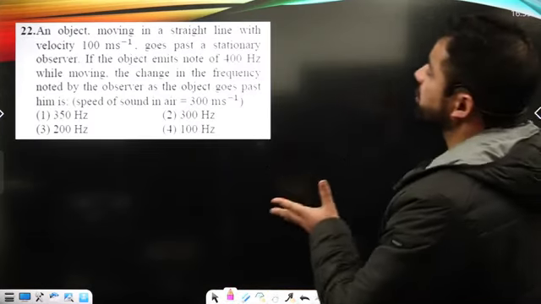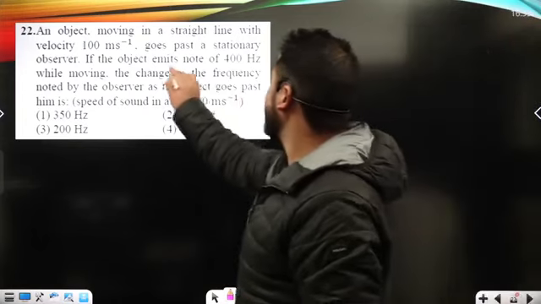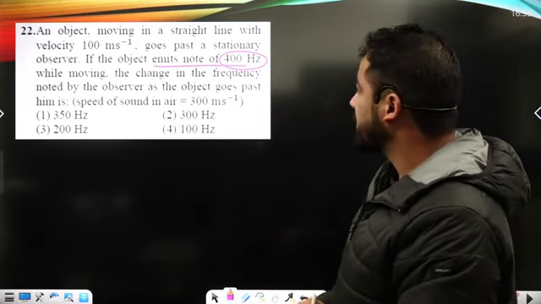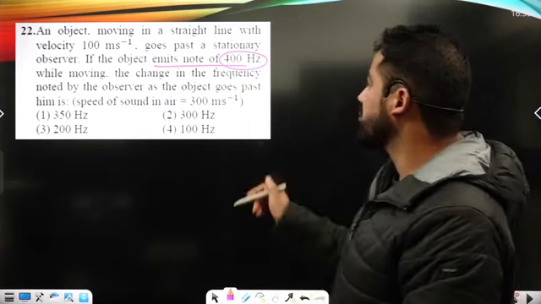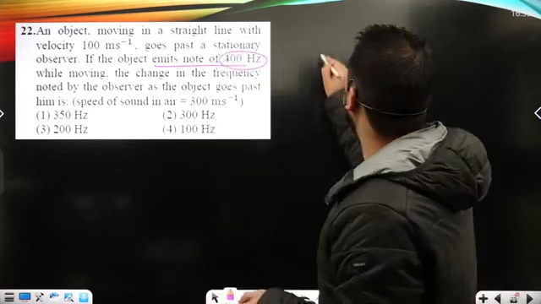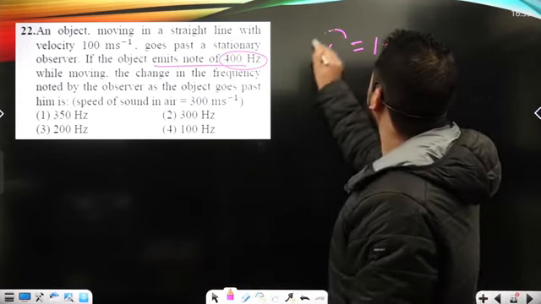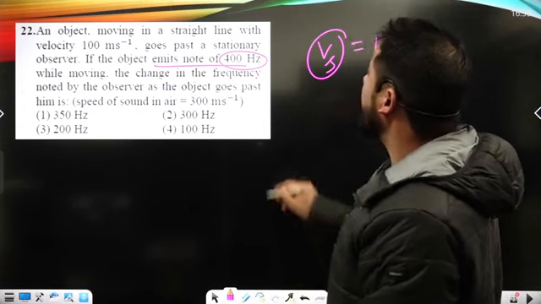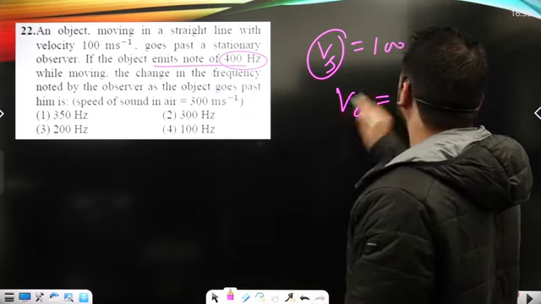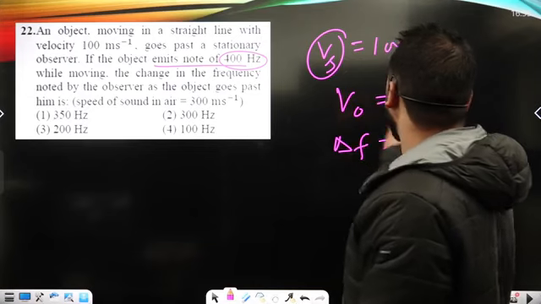An object is moving in a straight line with velocity and goes past a stationary observer. The object emits a note of a given frequency. While moving, what is the change in the frequency noted by the observer as the object goes past him? Basically, the object is moving with a velocity of 100, okay? And we can call it the velocity of the wave source, and it goes past a stationary observer. Stationary observer means V0 is equal to 0. We are asked to calculate basically the change in the frequency.